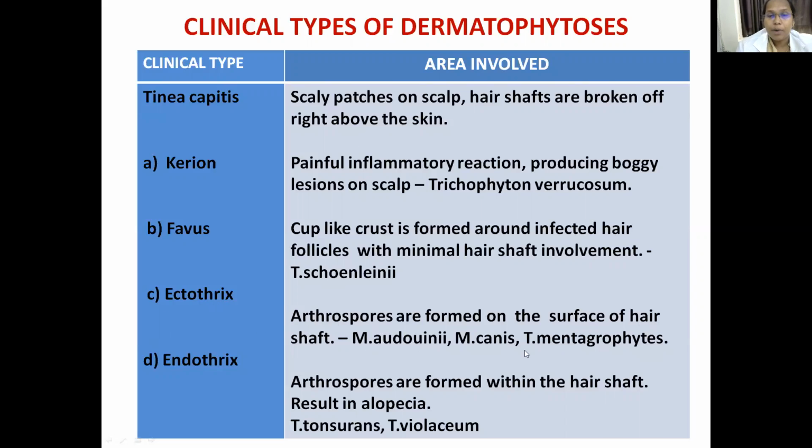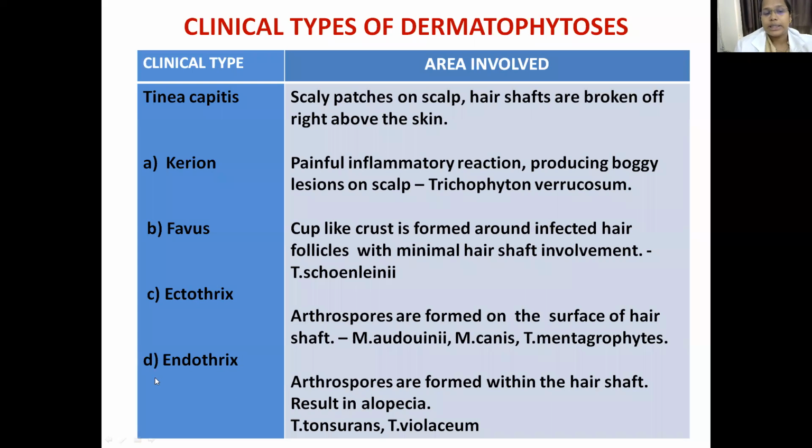And the most important organisms that are responsible for production are Microsporum audouinii, Microsporum canis, and Trichophyton mentagrophytes. So these 3 are the important fungi which are resulting in the production of ectothrix manifestations. Endothrix, that is, endo is inside.